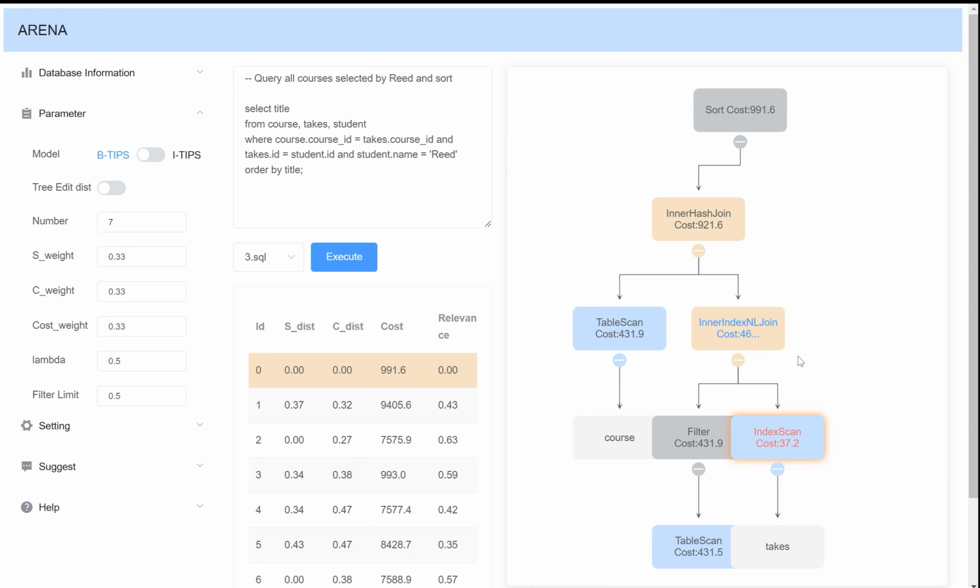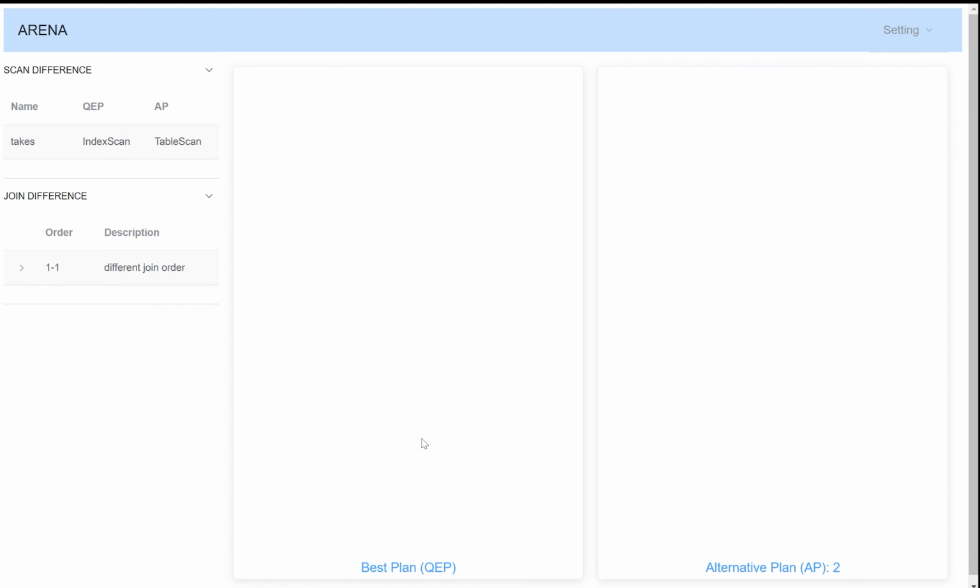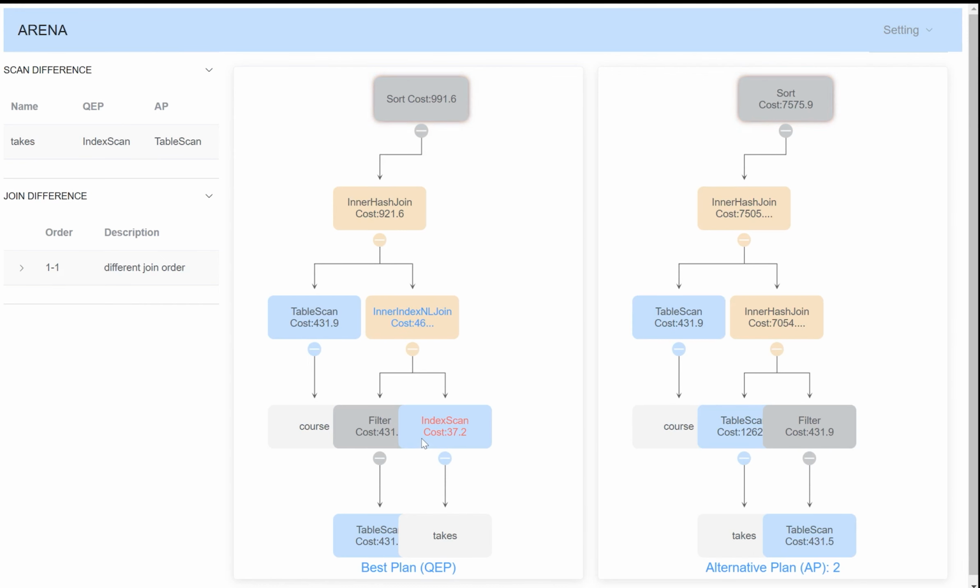In order to compare AQP and QEP more easily, in Setting, we can open the Compare Plan option, and then click on a plan. A new page will pop up. It will show the tree diagram of both QEP and selected AQP. In addition, the differences between this AQP and QEP in terms of scan and join operators are shown on the left side of the page. We can accurately locate the difference by clicking on one of the items.